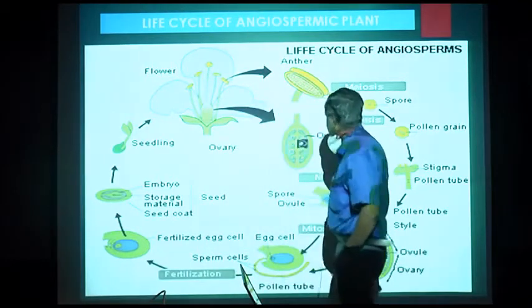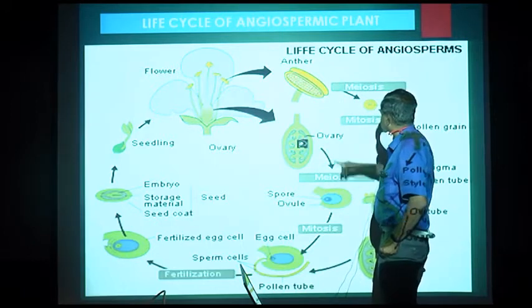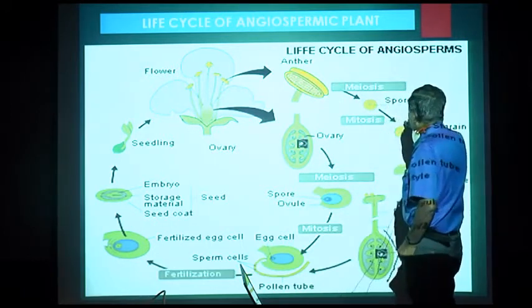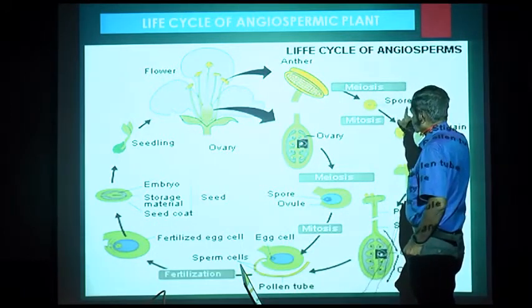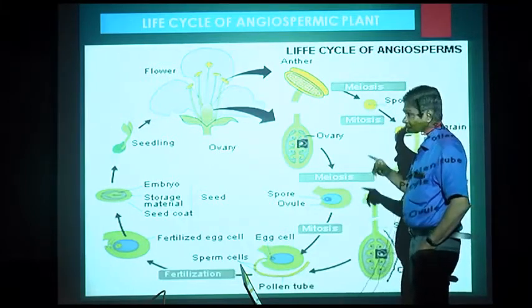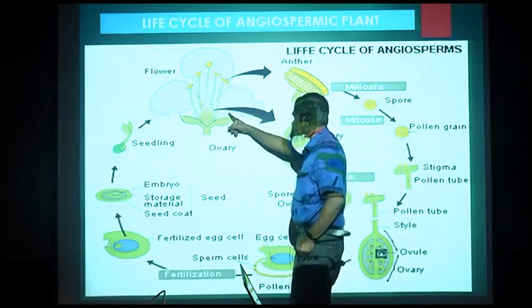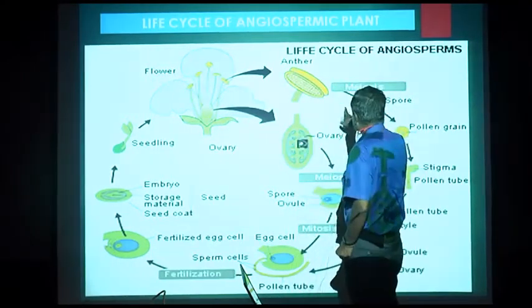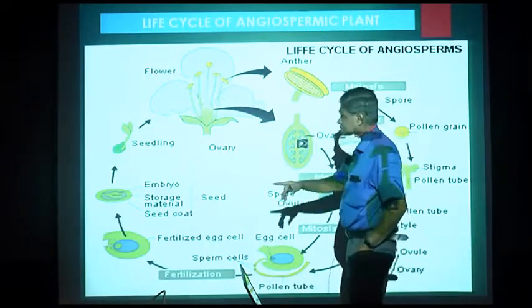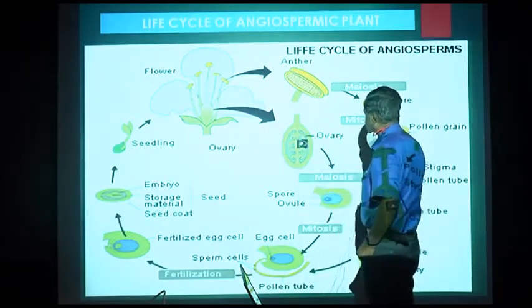In the flower, the pistil is the female reproductive organ, and the androecium is the male reproductive organ. The anther of the androecium gives spores by meiosis. Remember, meiosis is reduction division. That is, the anther is diploid and the spores are haploid: 2n number of chromosomes and n number of chromosomes.